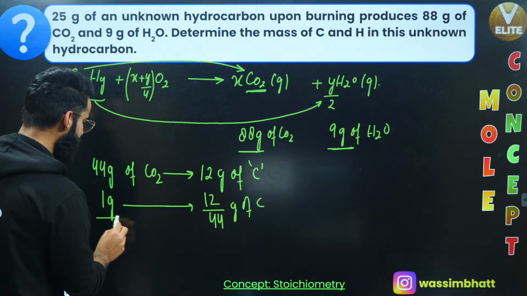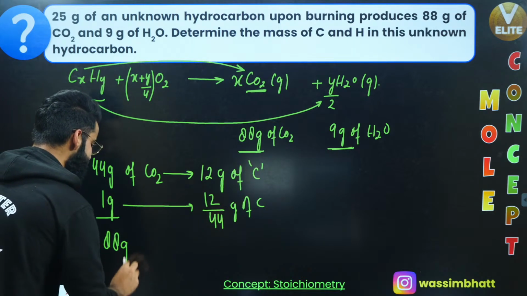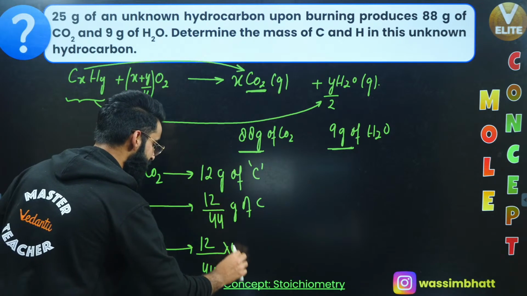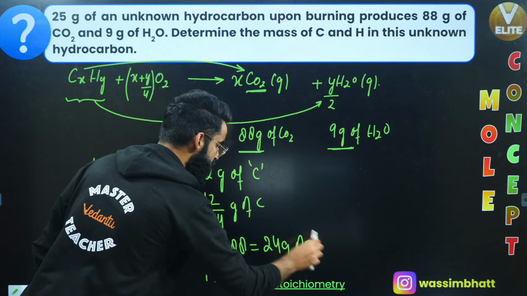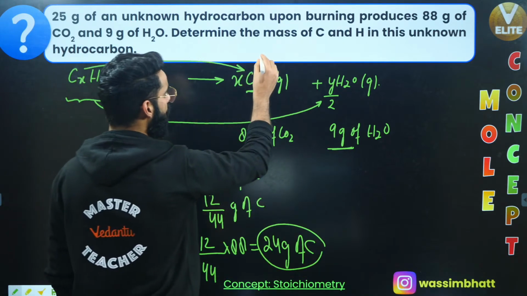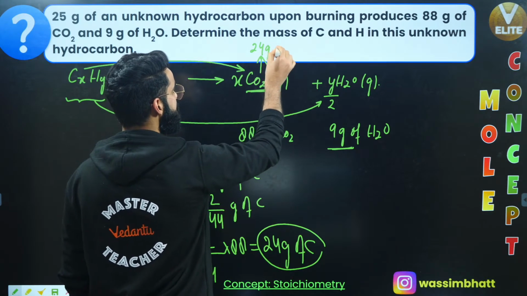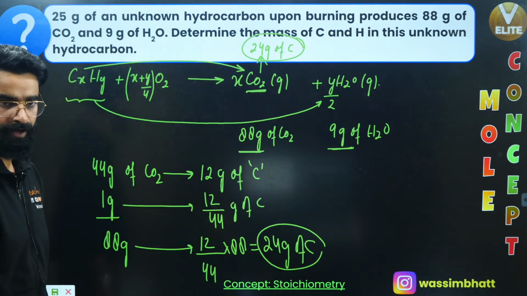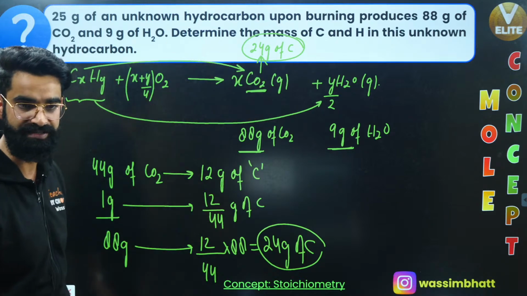But do I have only 1 gram of carbon dioxide? No, I have 88 grams of carbon dioxide. Can I say 88 grams of carbon dioxide will contain 12 divided by 44 multiplied by 88? The value comes out to be 24 grams of carbon. So in this carbon dioxide, there are 24 grams of carbon present, in 88 grams of carbon dioxide.